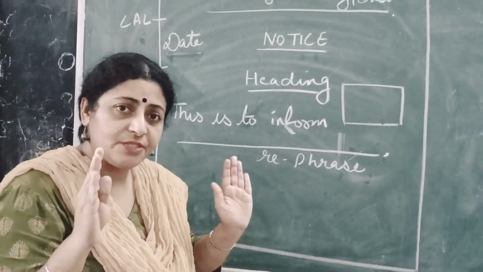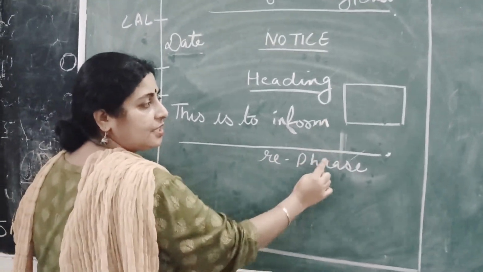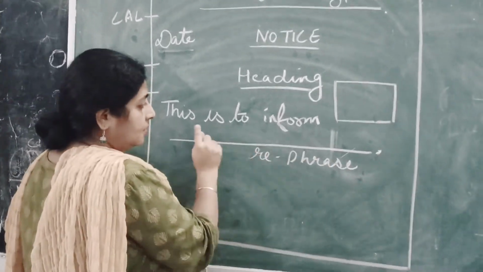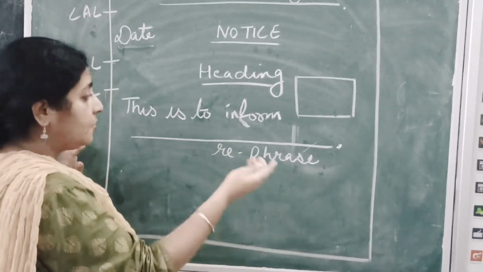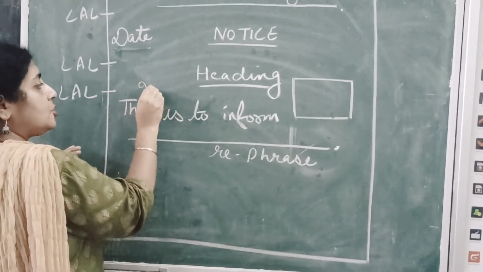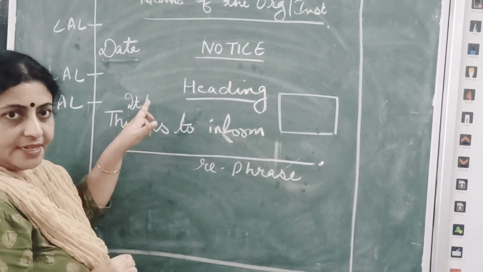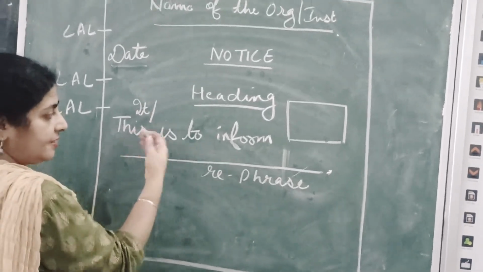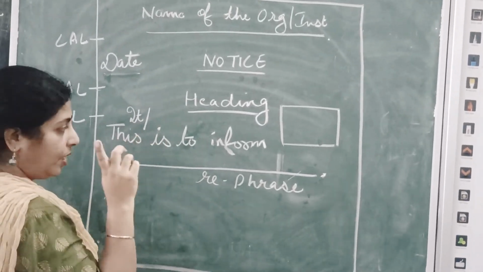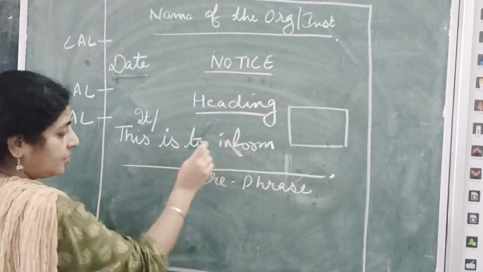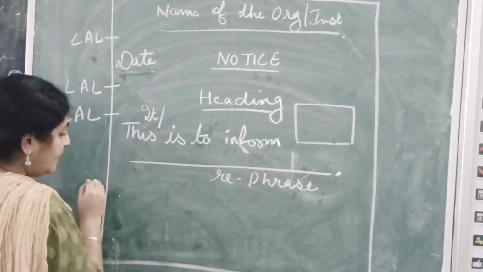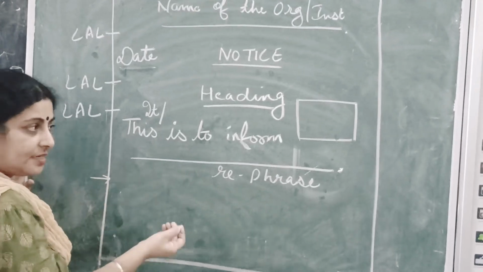Your first sentence finishes after mentioning these two things. This is to inform, or you can also say it is to inform. You can use them by interchanging. There will be only one notice for writing. This is to inform, and after that, one extra line that you have to write based on it.